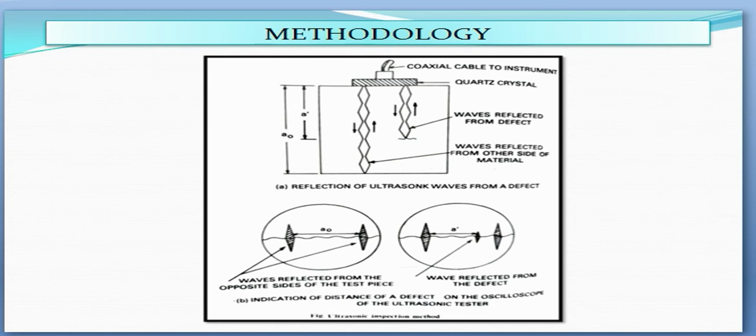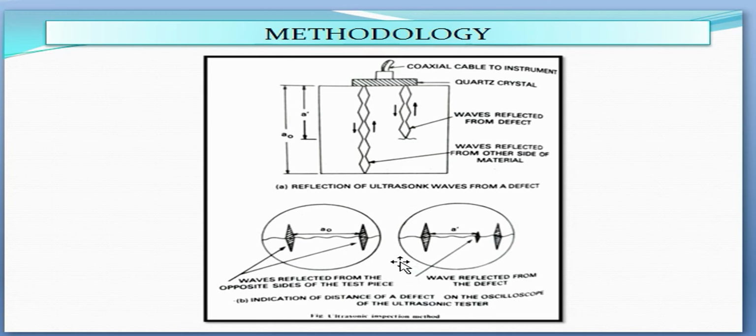The reflection of ultrasonic waves after reaching a defect in the material and after reaching the opposite face is shown in this figure. The test method for locating defects makes use of this phenomenon by electronically determining the relative times for the ultrasonic waves to be reflected back from the defect and from the opposite face. Such a time or distance scale in the form of a wave is constantly shown on the screen of an instrument called an oscilloscope, as shown in this figure. The distance scale may be varied by changing the frequency of vibration.